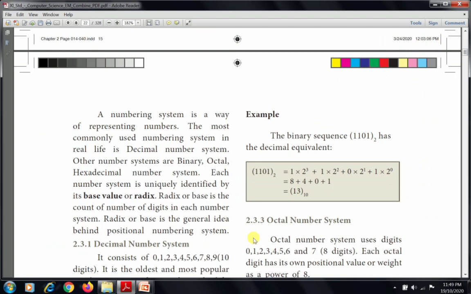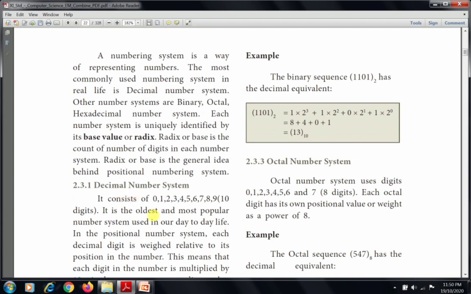A numbering system is a way of representing numbers. The most commonly used numbering system in real life is the decimal number system. Other number systems are binary, octal, hexadecimal. Each number system is uniquely identified by its base value or radix. So decimal is 10, binary 2, octal 8 and hexadecimal 16, and this value is called the base value. It is otherwise called the radix. So radix or base is the count of the number of digits in each number system. Radix or base is the general idea behind the positional numbering system.